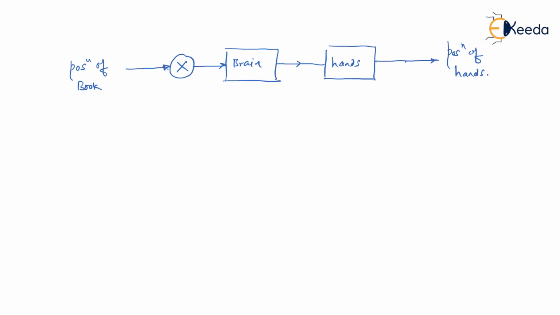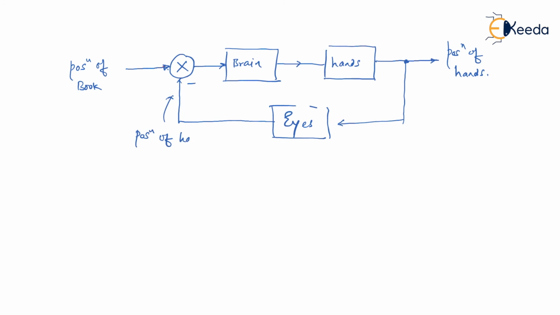But then instantly it is not possible, and then it is detected by the eyes. So the eyes are going to look after the position of the hands, and then they are going to give a feedback, and again this would be a negative feedback. So these eyes are providing the position of the hands. Again, the position of the book and the position of the hands are compared. When it comes to comparison, we always follow a subtraction. So therefore, we use a negative feedback at the most.